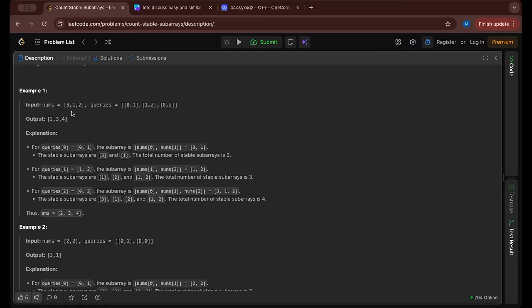For example, if I have 3 1 2 and the query is 0 1, we have to find the number of subarrays which completely lie in 0 1 and have no inversions. And finally we write the vector of answers.